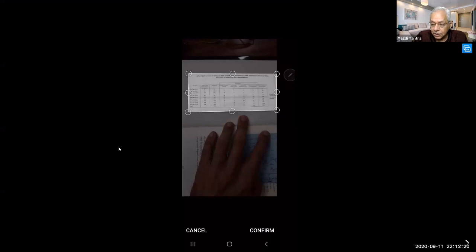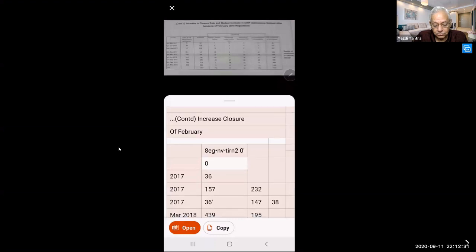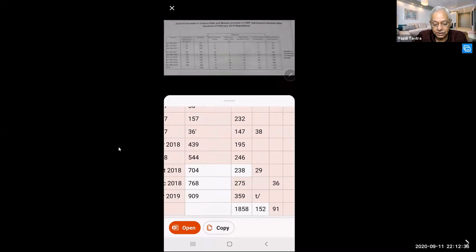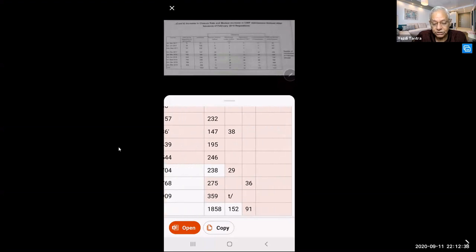Okay, now the magic begins. All the figures are neatly arranged in the table as they were in the original table.